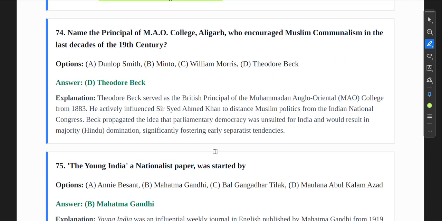So, name the principal of MAO College, Aligarh, who encouraged Muslim communalism in the last decades of the 19th century. So, it was Theodore Beck. Theodore Beck served as the British principal of the Mohammedan Anglo-Oriental College, which is now AMU, from 1883. He actively influenced Sir Syed Ahmad Khan to distance Muslim politics from the Indian National Congress. Beck propagated the idea that parliamentary democracy was unsuited for India and would result in majority Hindu domination, significantly fostering early separatist tendencies.